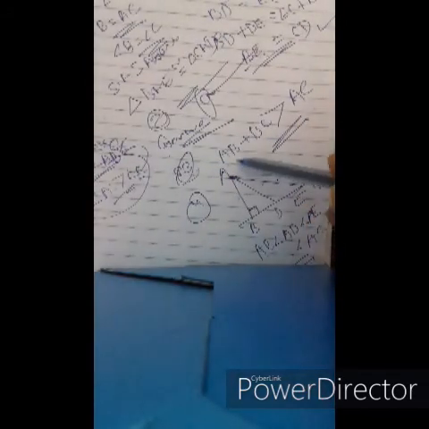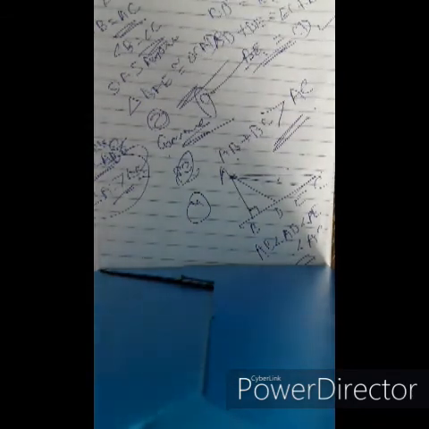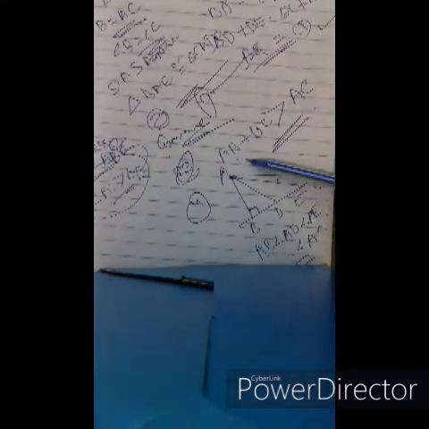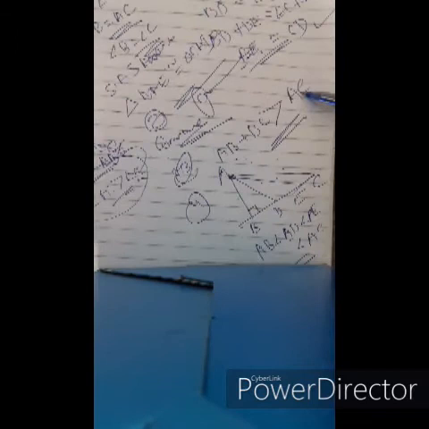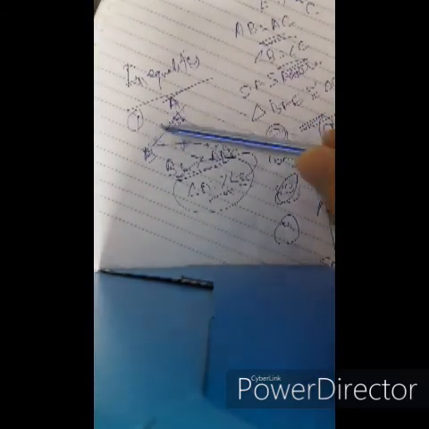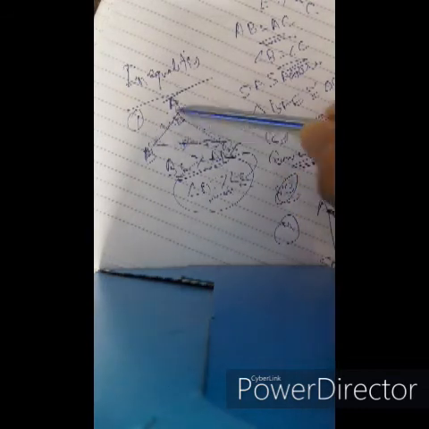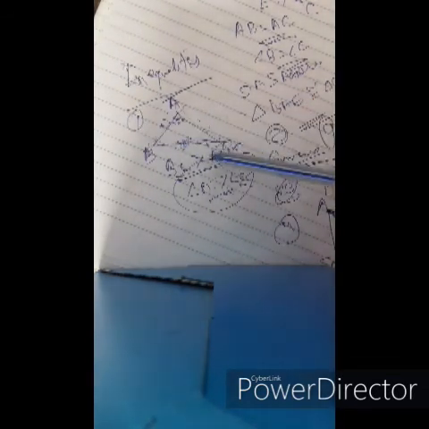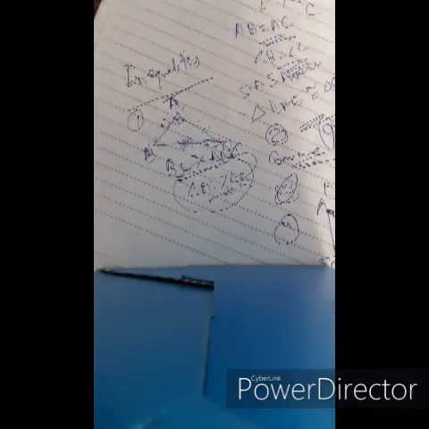Theorem 3 goes like this. The sum of any two sides of a triangle is always greater than the third side. That is, here AB plus BC is greater than AC, and it can also be BC plus AC greater than AB, or AC plus AB greater than BC. Any two sides are greater than the third side of a triangle.